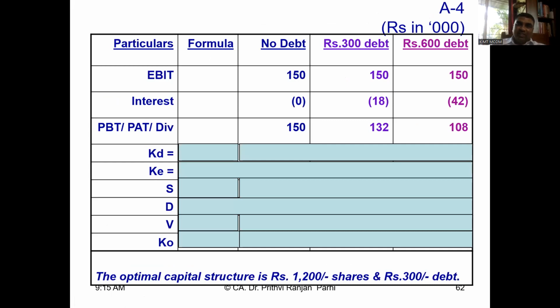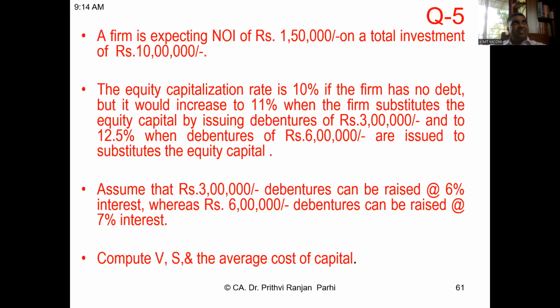To understand this theory, let us solve a question. Here is a question B for you. Just have a look at this. You can read it. Firm is expecting net operating income of 1,50,000 on its total investment of 10 lakh. The equity capitalization rate is 10% if the firm has no debt, but it will increase to 11% when the firm substitutes its equity capital by issuing debentures of 3 lakh.